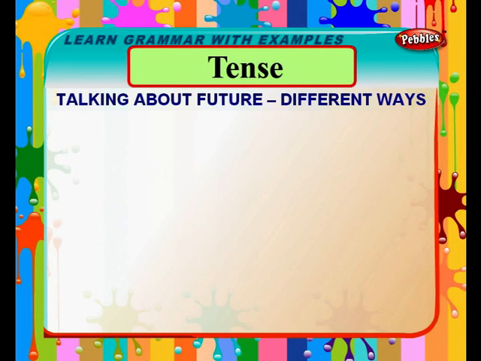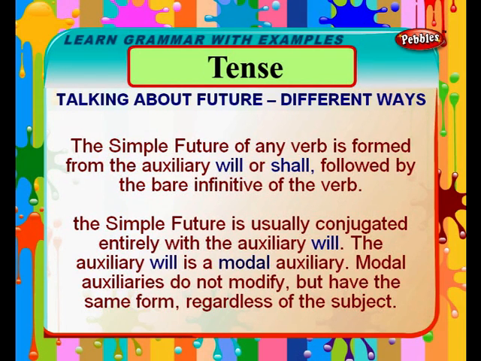Talking about future, different ways. The simple future of any verb is formed from the auxiliary will or shall followed by the bare infinitive of the verb. The simple future is usually conjugated entirely with the auxiliary will.